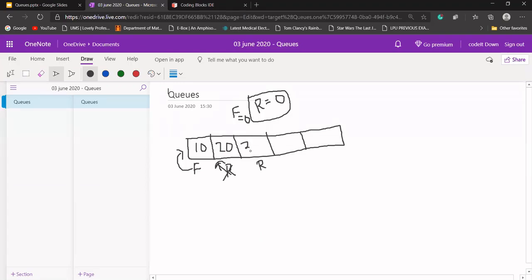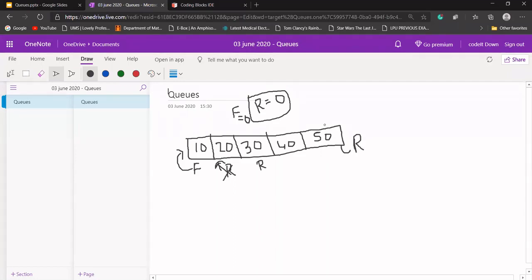Let's say 10, 20, I want to add 30 here, as well as 40 here, and 50 here.